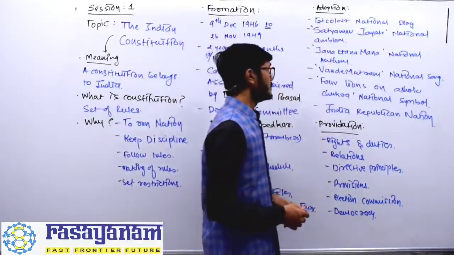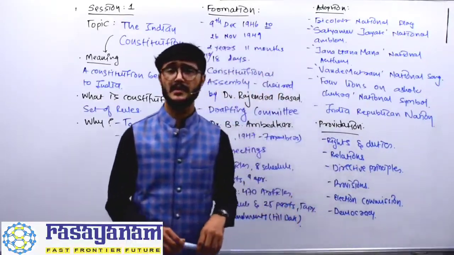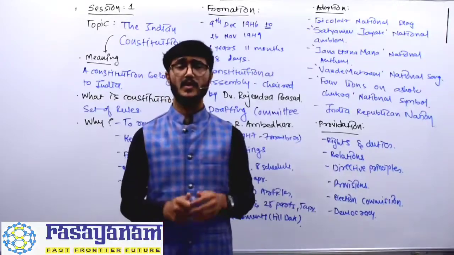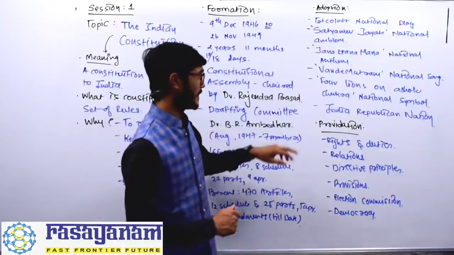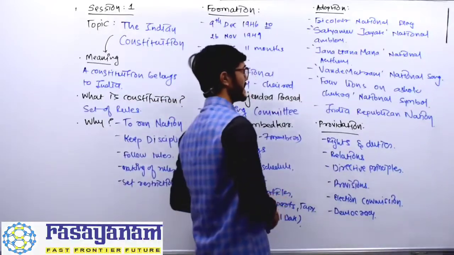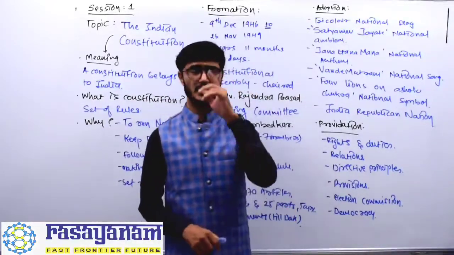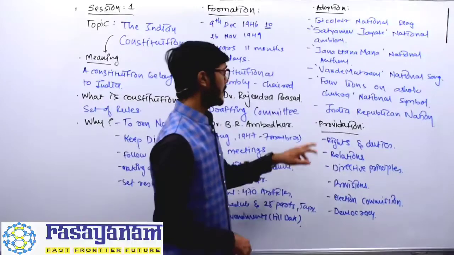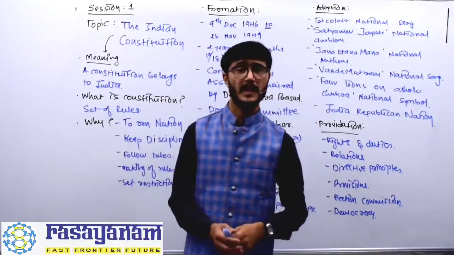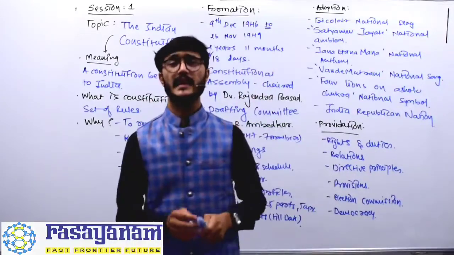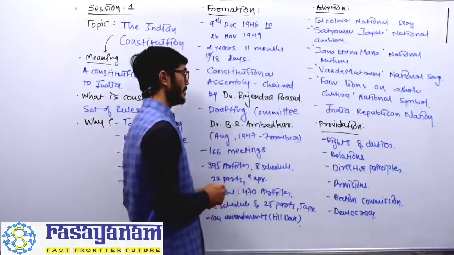Then the national song Vande Mataram from the novel Anandamath of Bankim Chandra Chattopadhyay. Then the national symbol of 4 lions on the Ashoka Chakra. Okay. Then India became a Republican nation because the entire power went into the hands of the people or public.